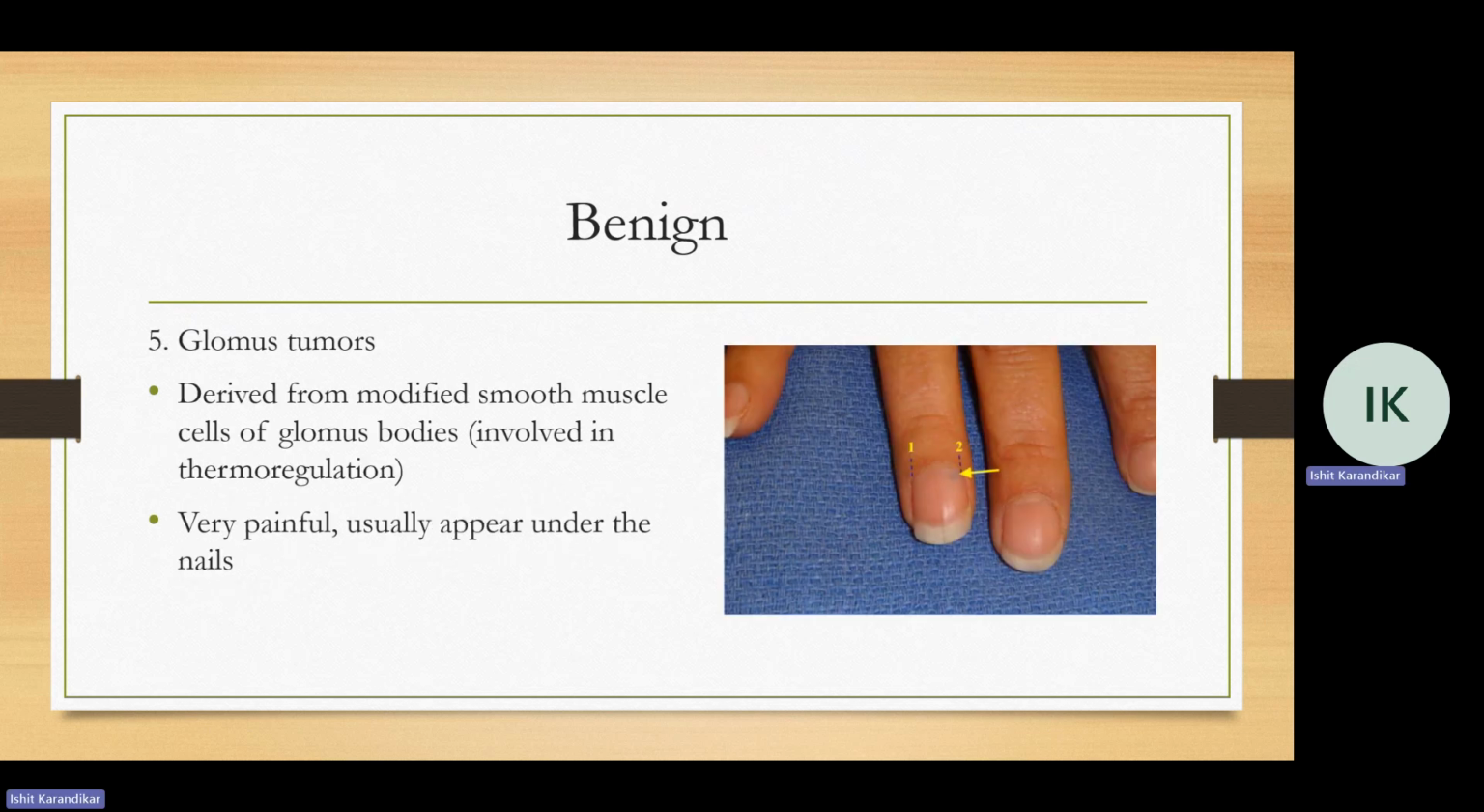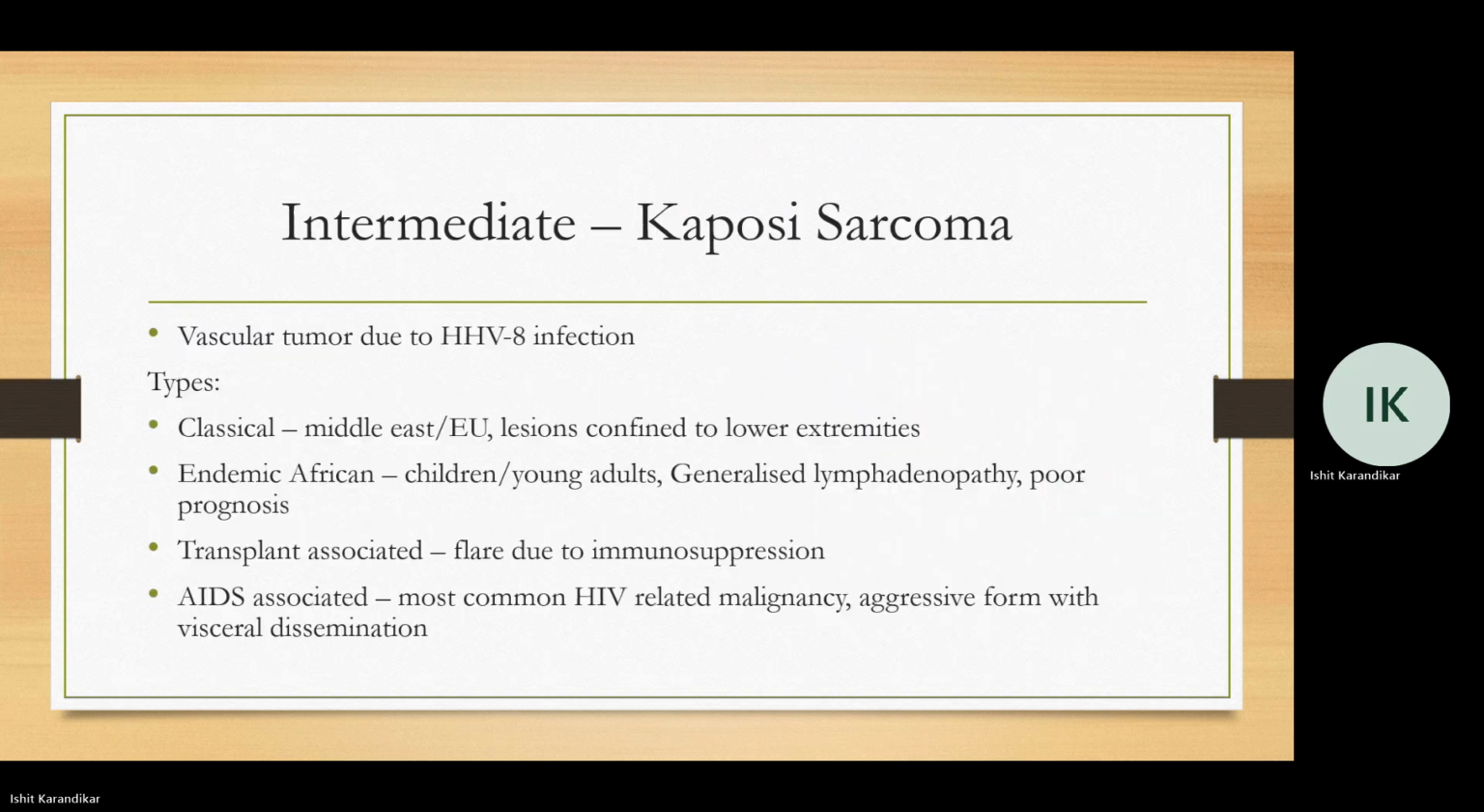The last benign tumor I'll talk about is a tumor that's derived from helper cells, specifically in this case, glomus tumors. Now, glomus tumors are derived from modified smooth muscle cells of the glomus bodies. These structures are involved in thermoregulation. These lesions are very painful. They usually occur under the nails on the nail bed. That's it for benign tumors.